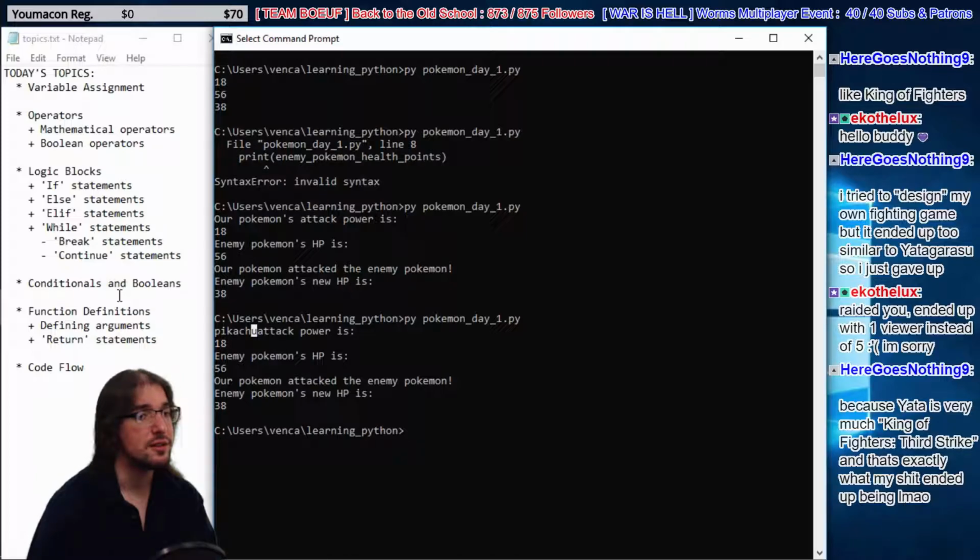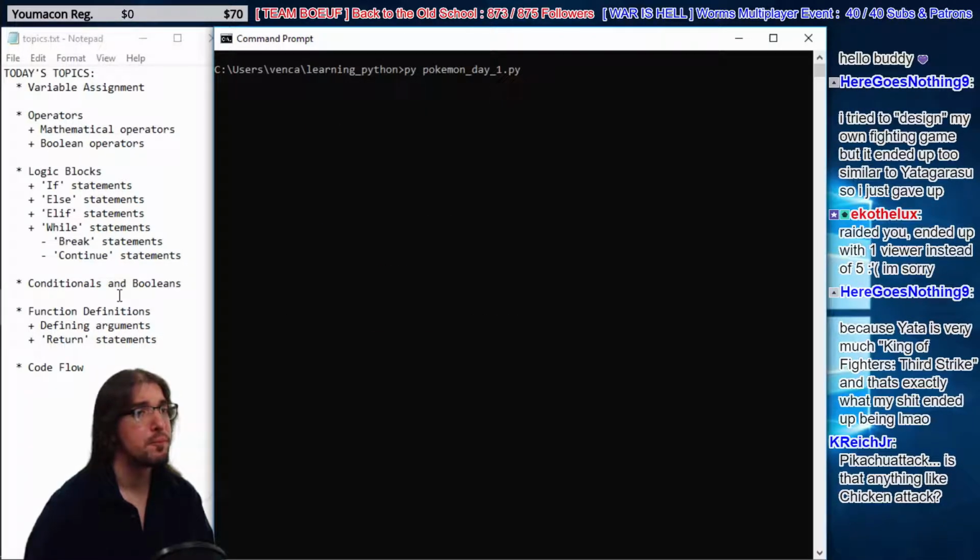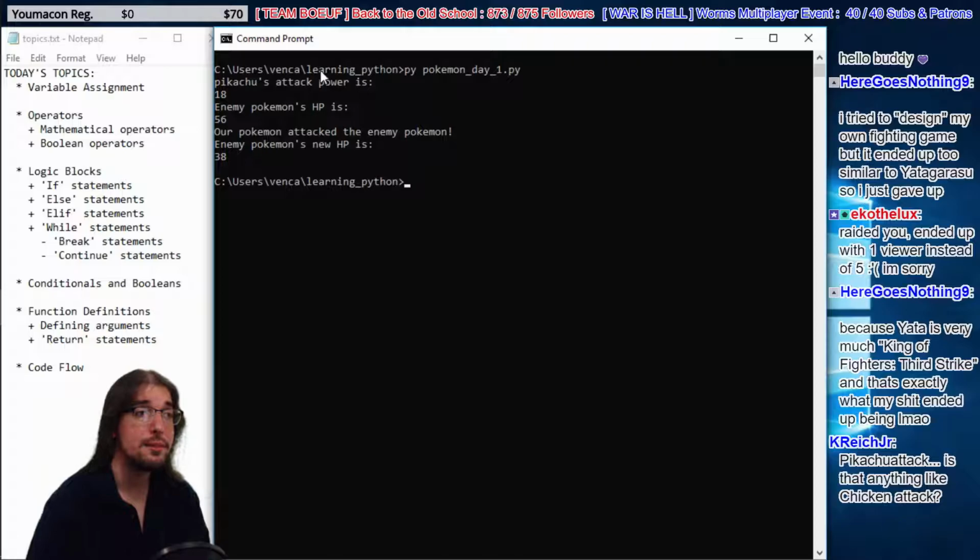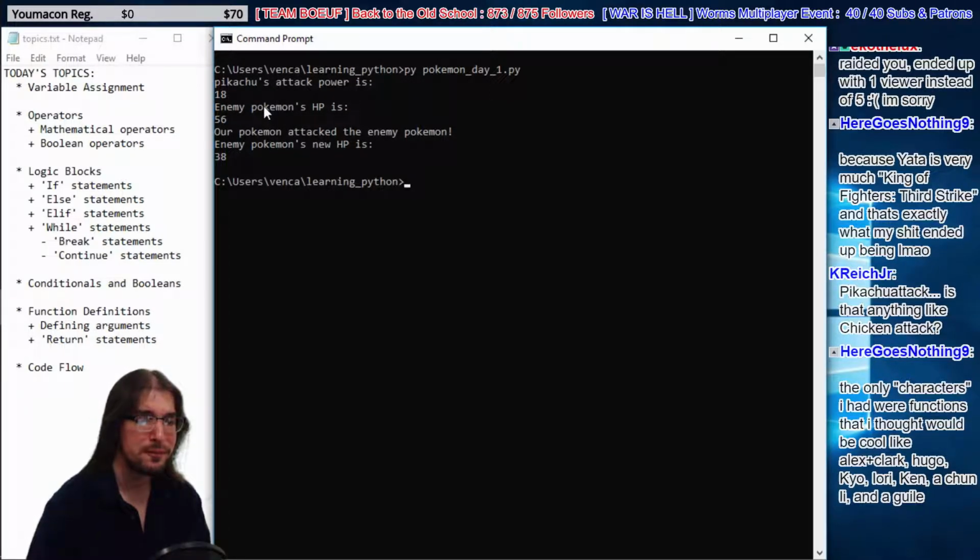I'm going to clear the screen here so I don't get so close to the bottom. Boom. Hey, now we're talking. Pikachu's attack power is 18. Enemy Pokemon HP is okay. That's kind of cool. Pikachu attack.